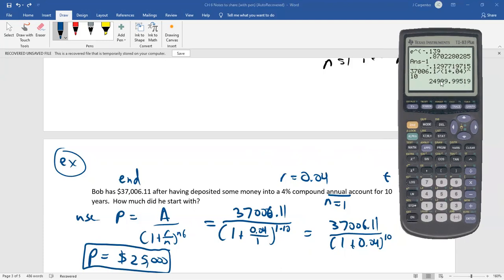And there's our 24999.99. Rounding that up, that gives us $25,000. So Bob had put away 25 grand.